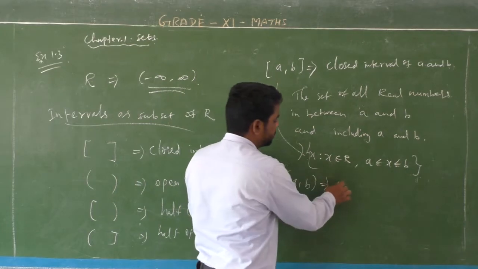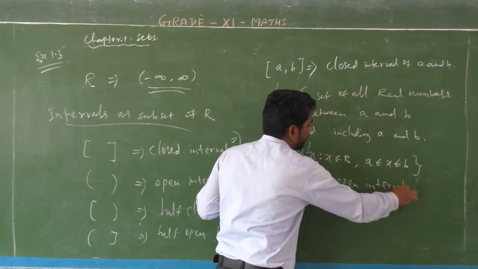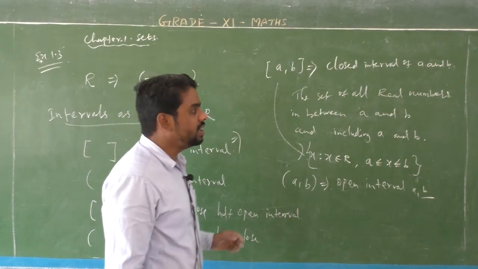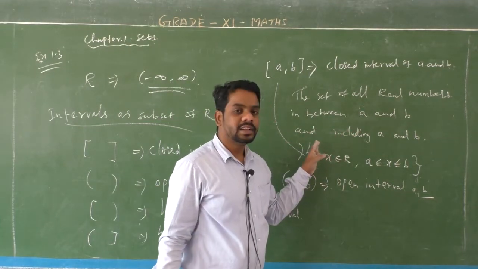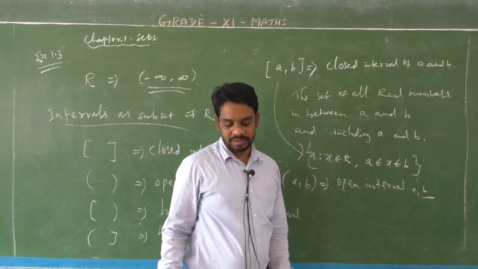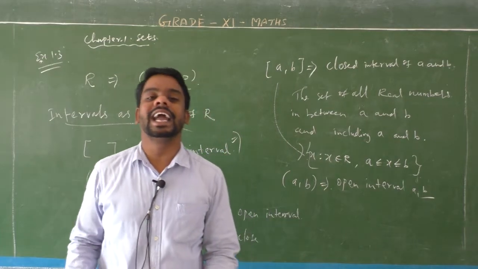Open interval a comma b means the set of all real numbers in between a and b and excluding a and b. That means except a and b.